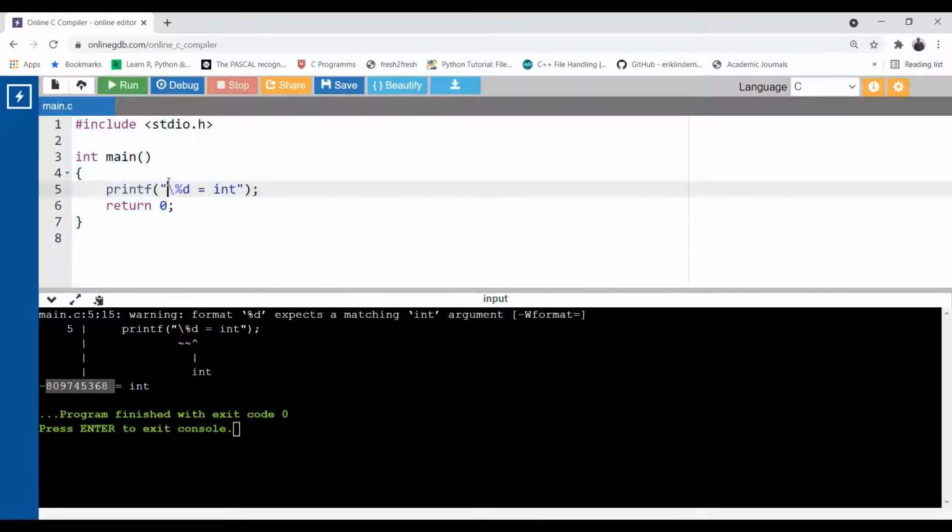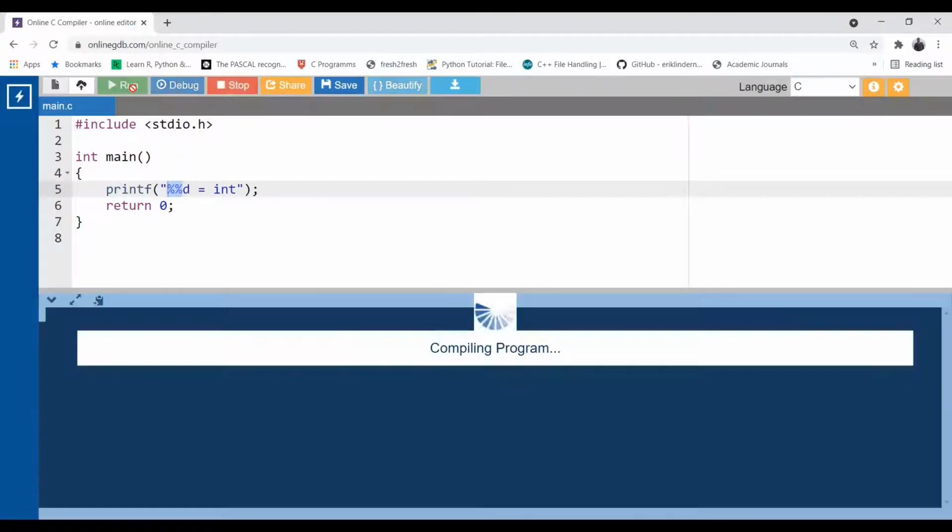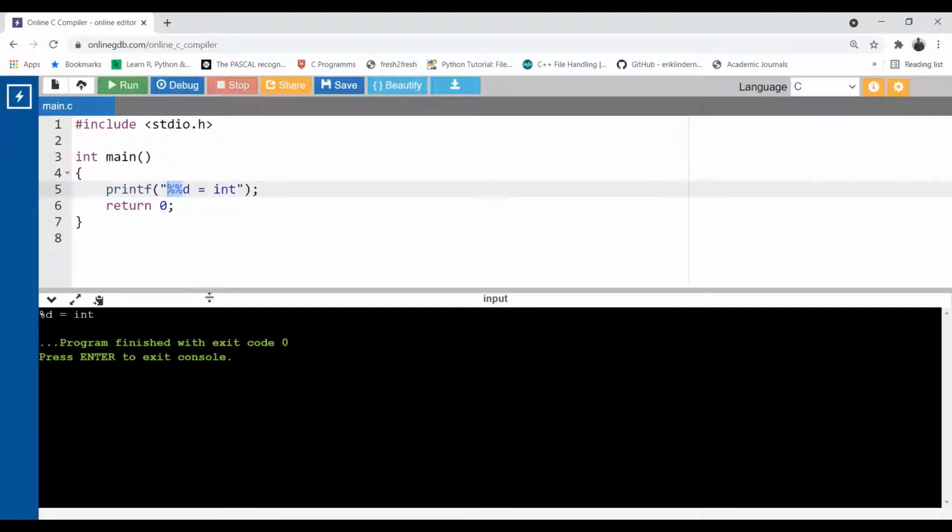How to print this? What you can do is just use another percentage symbol in front of the percentage. So now the percentage will be considered as a character, and d is also going to be. Now you can see, okay, %d gets printed, n equal to integer.